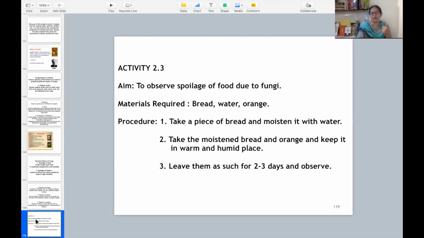Then I have taken one activity to discuss with you, just to show you how the spoilage of food is done by fungi. For that, you have the material at your home. You have bread, you have orange, although you will not waste those, because nowadays the lockdown period is going on. At home we are using everything carefully, using rations with great care and minimizing essentials. Anyway, you can take a small piece of bread and one small piece of orange. Take a piece of bread and moisten it with water. Take that moistened bread and orange and keep them in a warm and humid place. Let them lie there for 2-3 days.